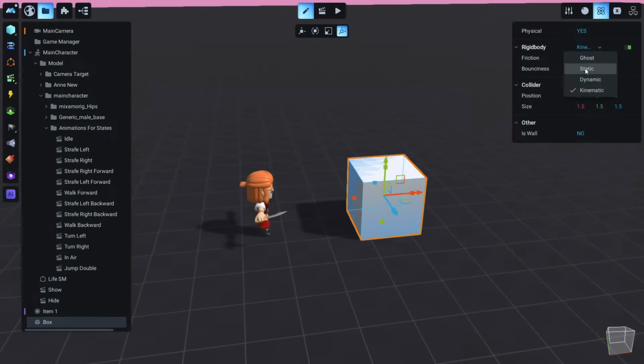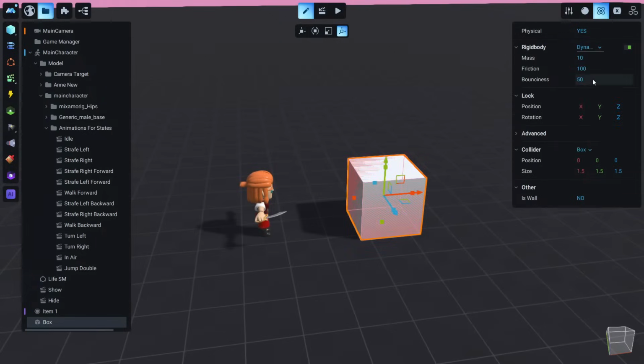If this is set to static, we cannot animate this cube through an animation. Static is just to prevent a player from moving to a different area, or just for the character to step on it. Kinematic means that we can animate this cube and do stuff through animations. So if you want to animate anything, this should be kinematic.